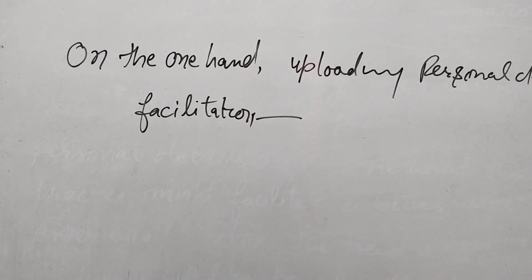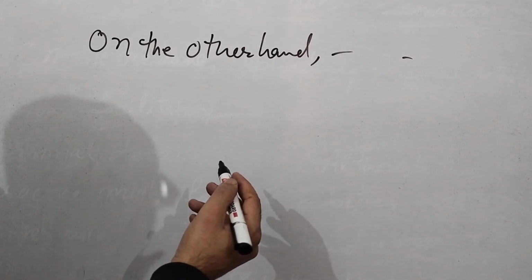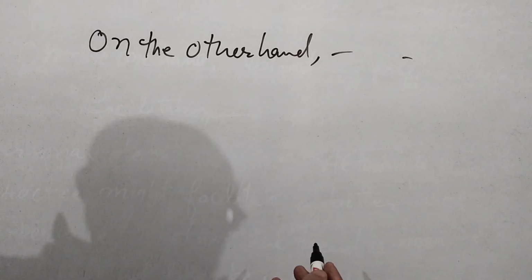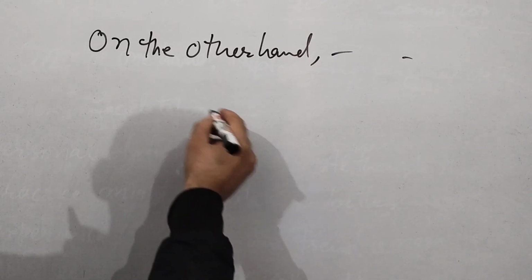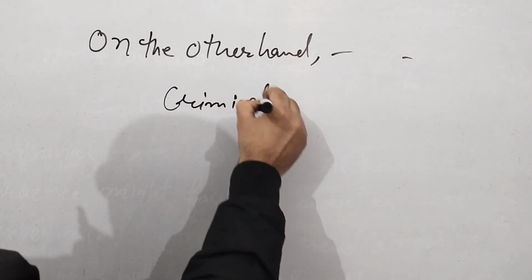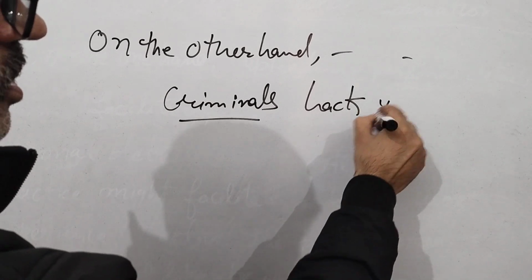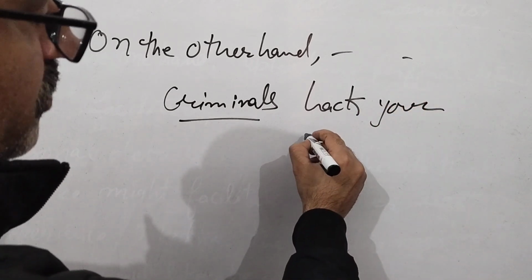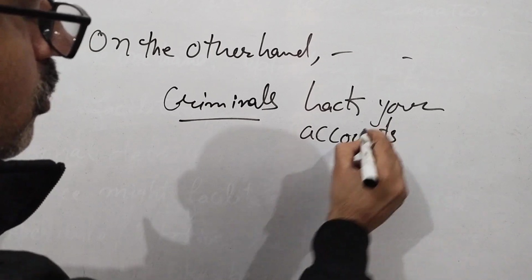Okay. Now in case of on the other hand, uploading personal details or personal information can invite criminals to hack your accounts. Criminals can hack your accounts. I am just giving you brief information because it's not easy to write a full essay on the board.